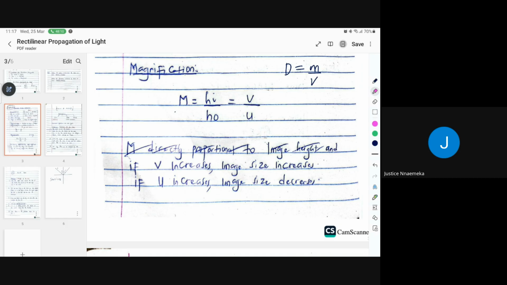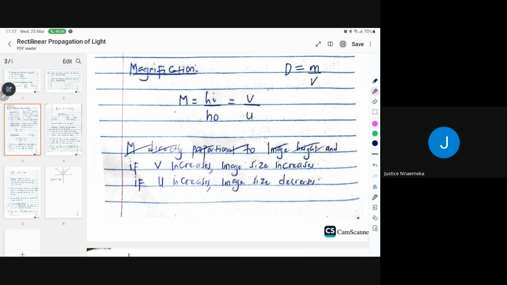So which means that M is directly proportional to V. So which means if the image distance increases, the image height size is going to increase. If the image distance decreases, this one will decrease. But because these two are inversely proportional, if this one increases, this guy will decrease. So that's what that statement is trying to tell you.